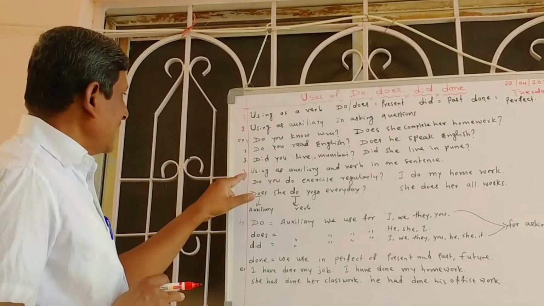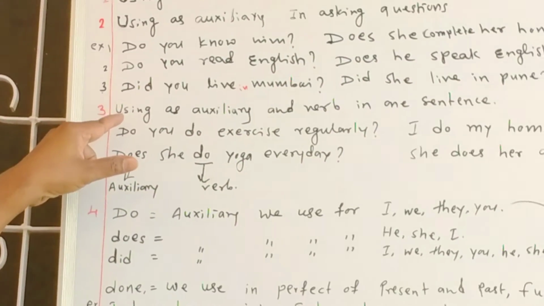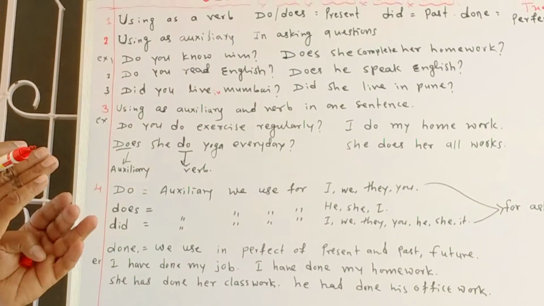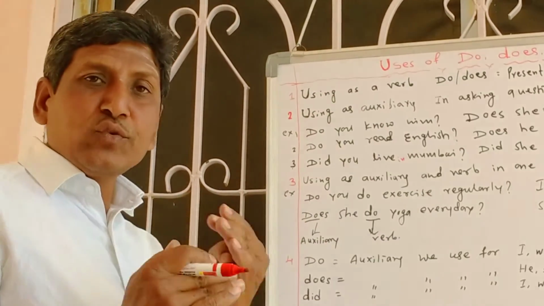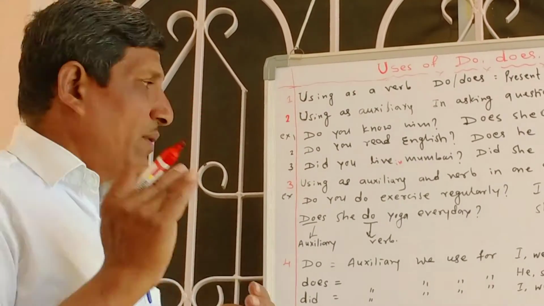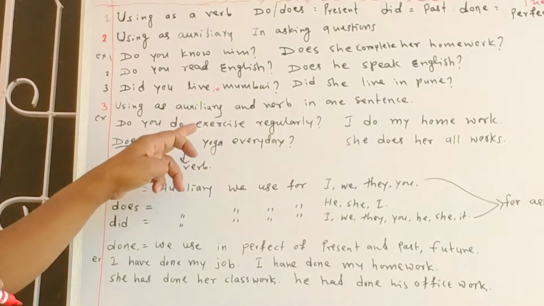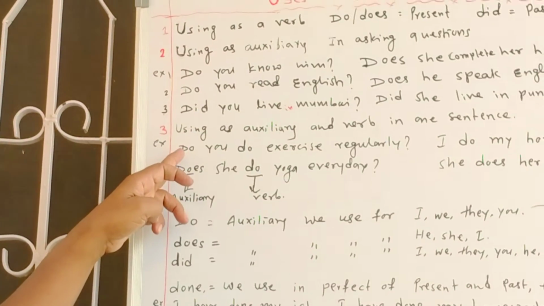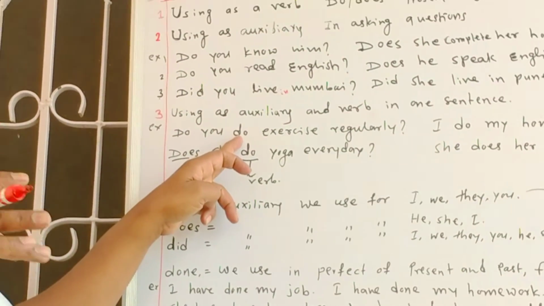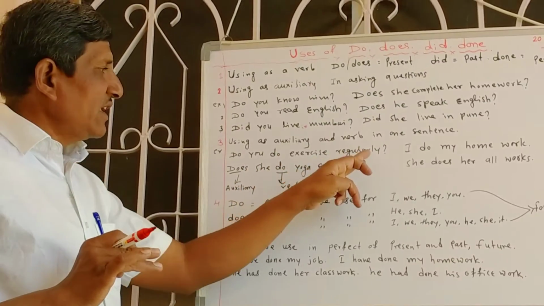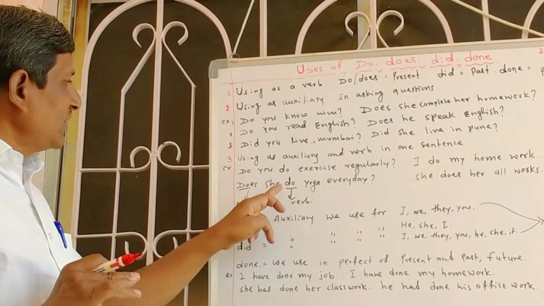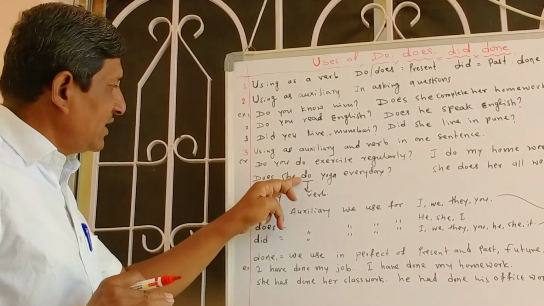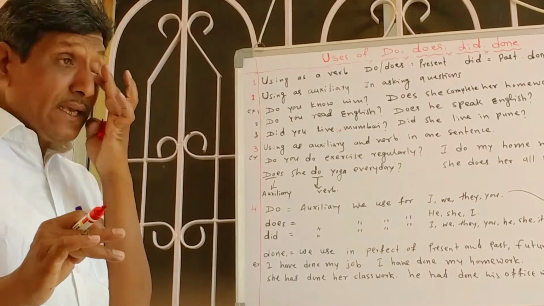Then the second thing: I am going to use an auxiliary and a verb in one sentence. This verb means do. We use both as an auxiliary and a verb. I will give an example. Do you do exercise regularly? Here you see the first do is the auxiliary, and this second do acts as a verb. Do you do exercise regularly? And then, does she do yoga every day? Here does is the auxiliary, and this do acts as a verb in the sentence.